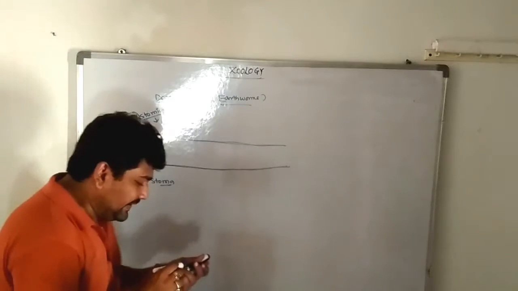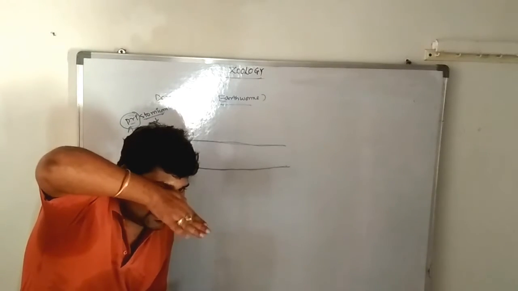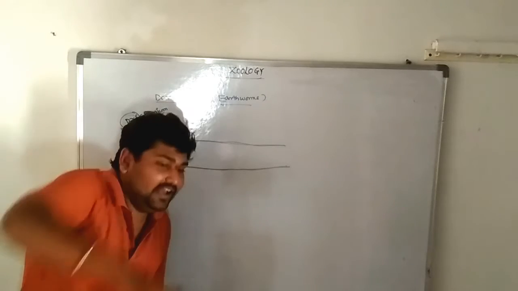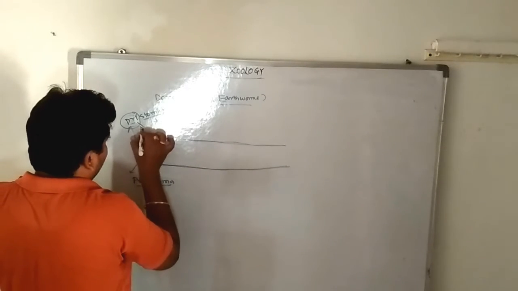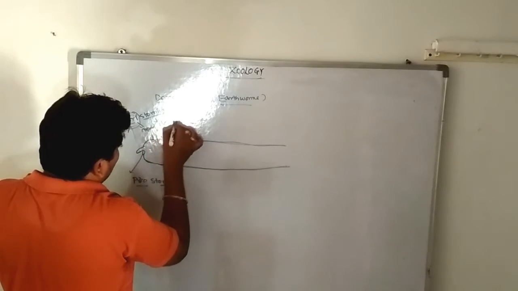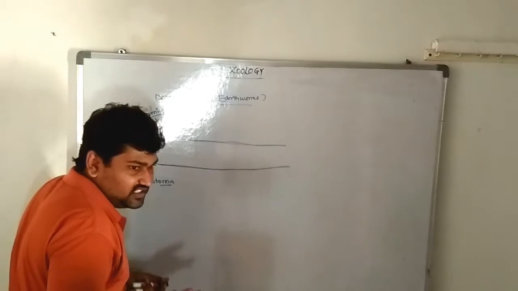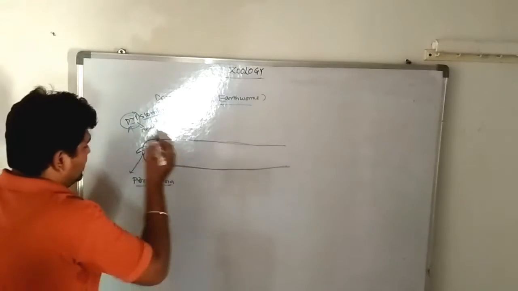So this flap is around the mouth. The flap is completely covering up the mouth. So that is the information. What is the peristomium? The mouth is completely covered. That is known as a peristomium.